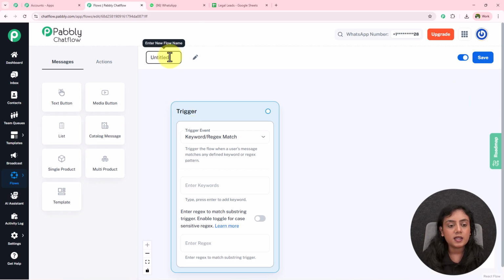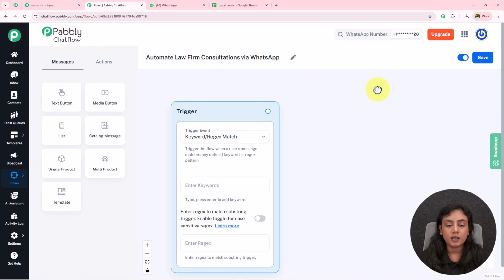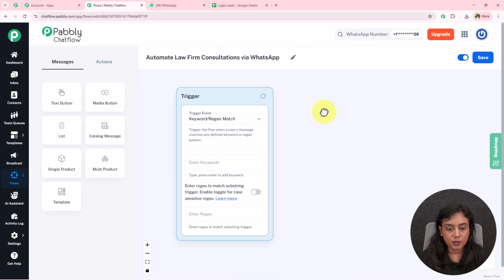Firstly, we are going to rename the flow. So for the name of my flow over here, I'm going to give it as Automate Law Firm Consultations with WhatsApp. Okay, so this is the name of my flow. Now firstly, it is asking for us to set up a trigger. Trigger inside flow is how this bot is going to get started.